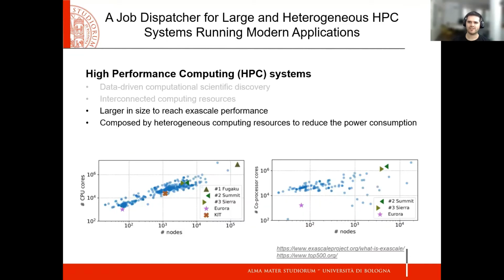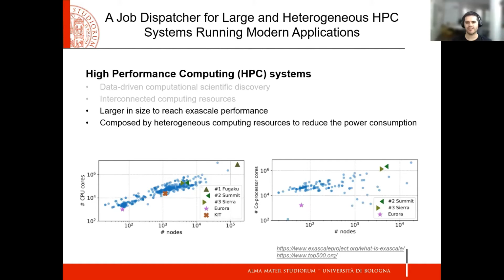Although current systems are very fast, there is still a need for more computing power to solve the most important and complex challenges in the world. To achieve this, HPC systems are required to reach at least 1 exaflop performance. Currently, to reach this performance, HPC systems are becoming large in size. However, this implies a major electrical power consumption, so as an alternative to CPU power, systems are becoming more heterogeneous in their computer resources, using coprocessors that give good computational power and consume less electrical power.